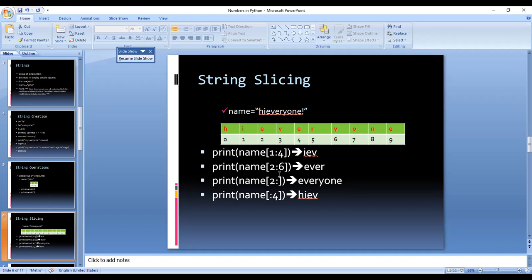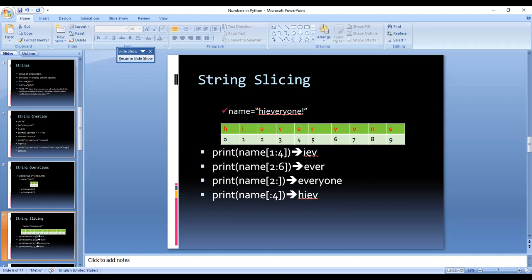Everything will be printed from the second index to the last character. Now, for example, when the starting position is not mentioned and only the ending position is given, it means from the beginning till the fourth character. So from the beginning, from index number 0, 1, and 2, 3, not the fourth character, because till index number 4 means we are going to count up to index number 3.